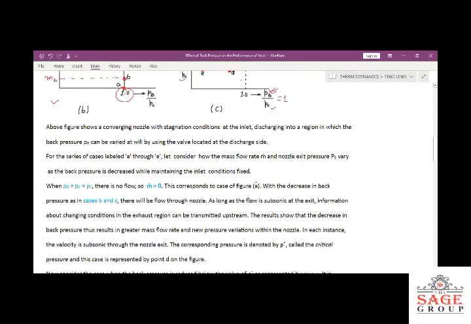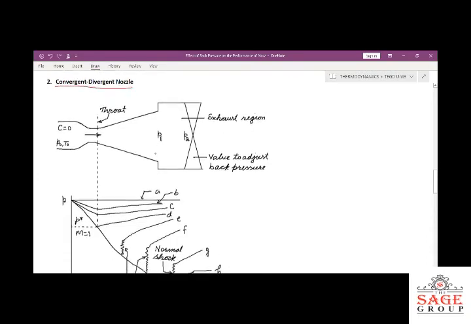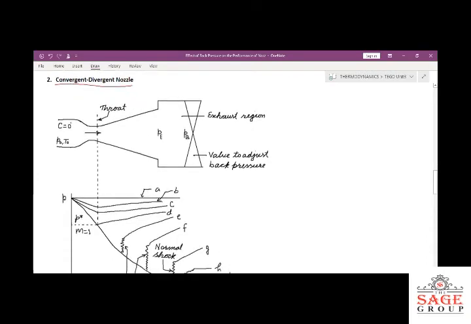Okay. So next, I am going to discuss the convergent divergent nozzle. It is very important because in this we will discuss the normal shock wave as well as the oblique shock wave. In this case, the shape of the nozzle is first of the converging type, where the area will